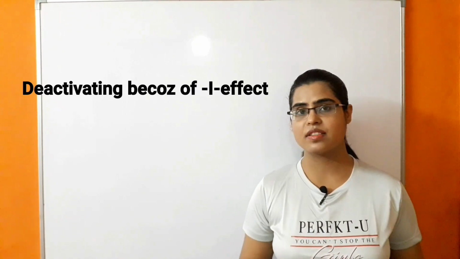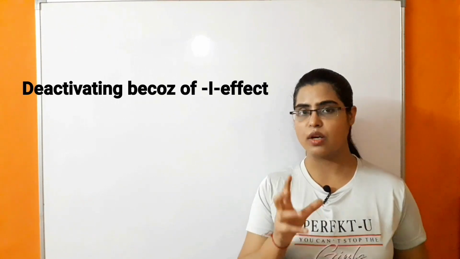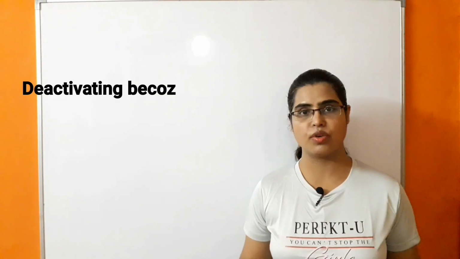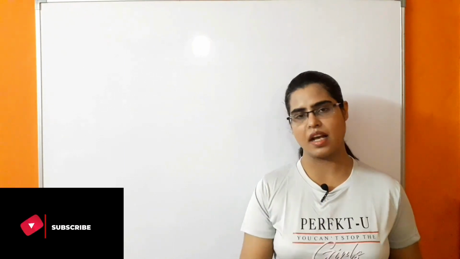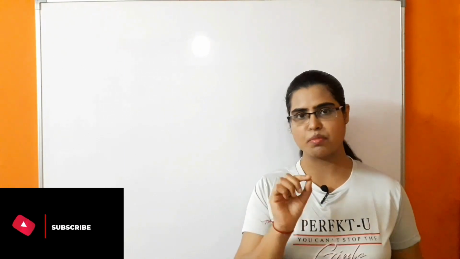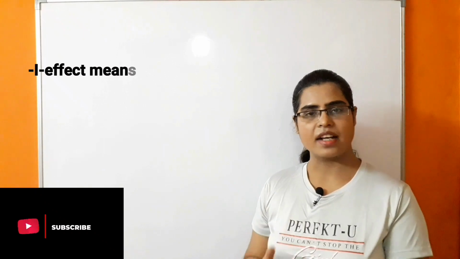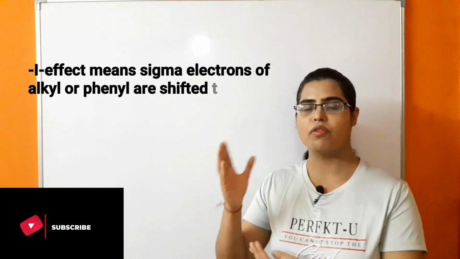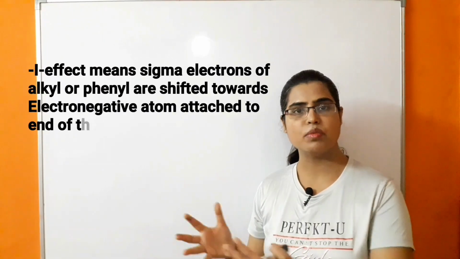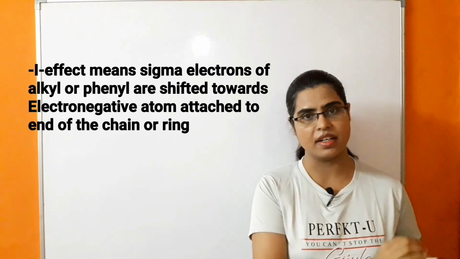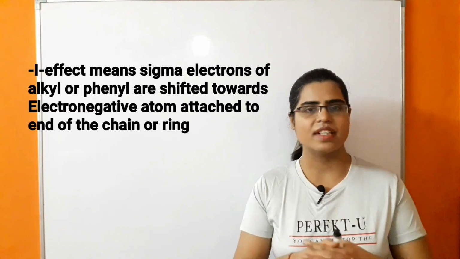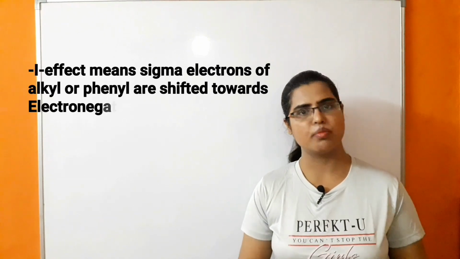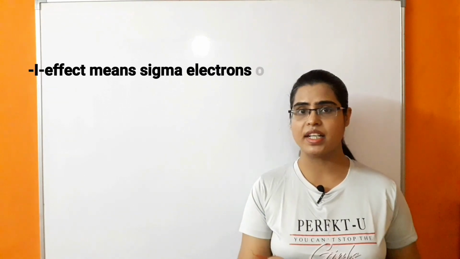So what is happening in this case? We know that halogens are highly electronegative, so because of that they show a minus I effect. What is the minus I effect? It is the attraction of the sigma electrons of the alkyl or phenyl system towards the electronegative atom. That is known as the minus I effect. So let's see why these groups are ortho-para directing but deactivating also.